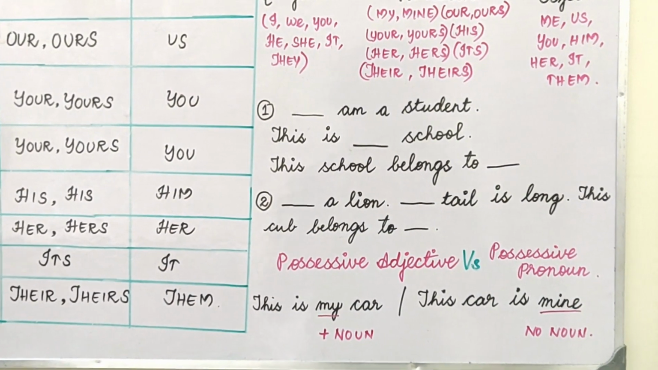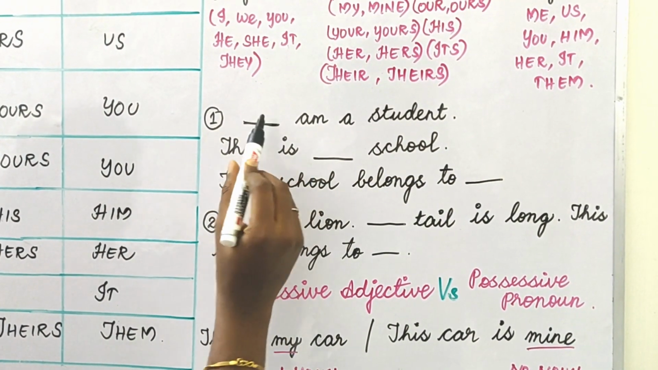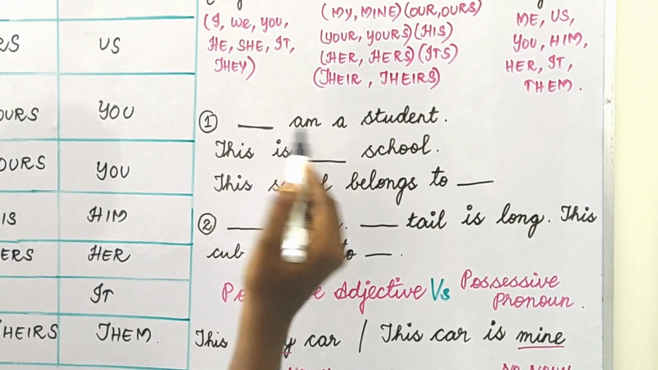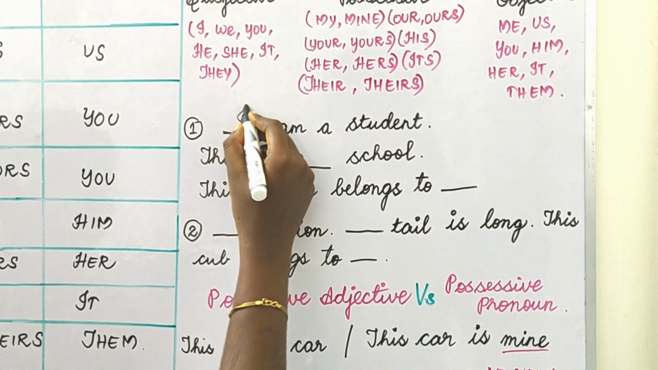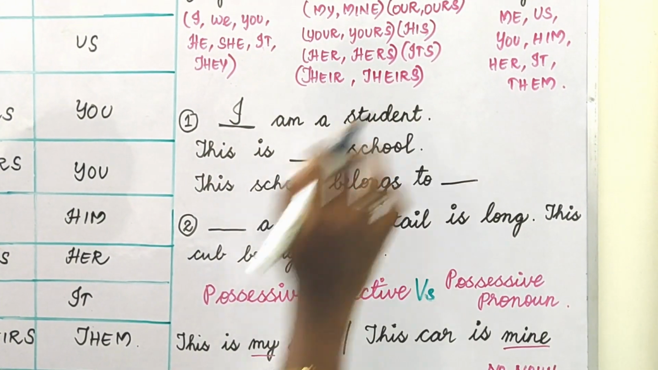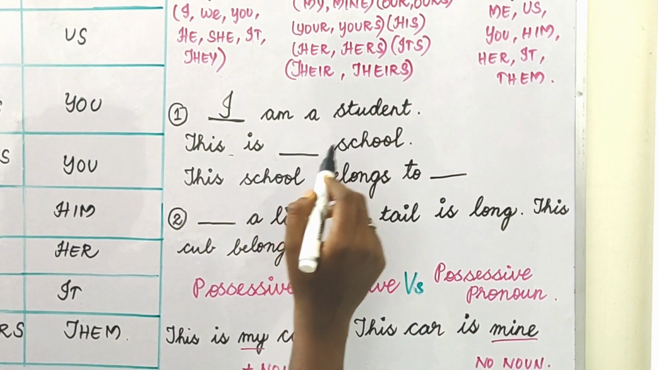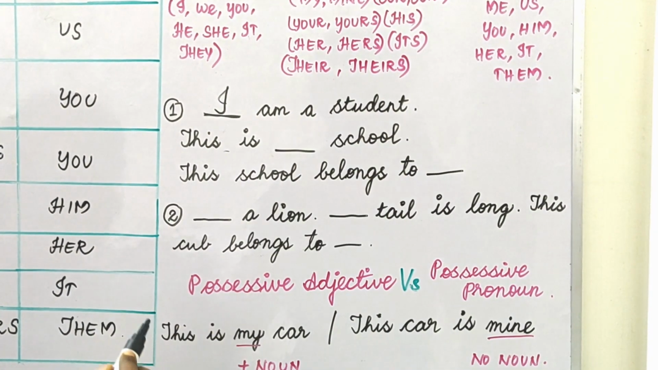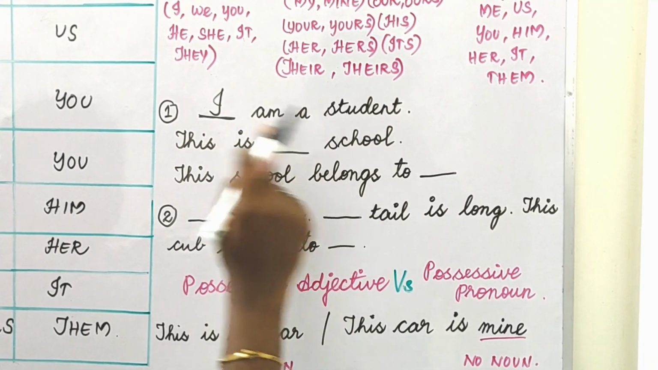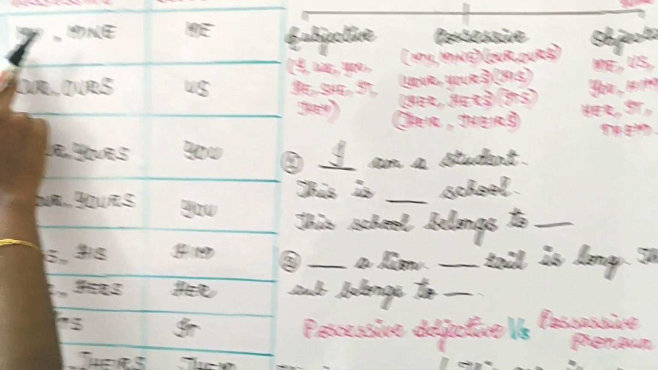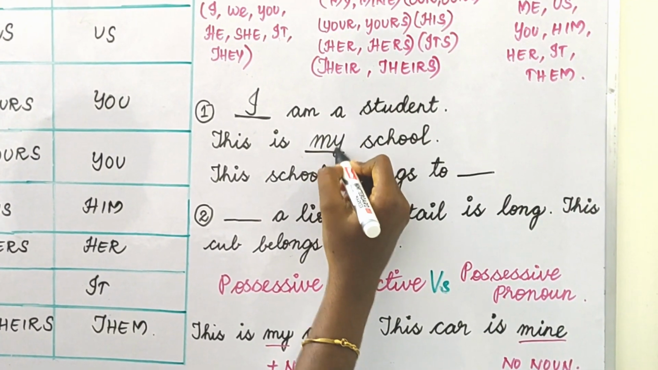Look at that example. Dash am a student. This dash is in the subject's place, that is the doer of an action. So what will come here? I am a student. Then if you read the second sentence, this is dash school. Whose school is this? It also denotes someone's possession, isn't it? What is the possessive pronoun of I? It's my. This is my school.